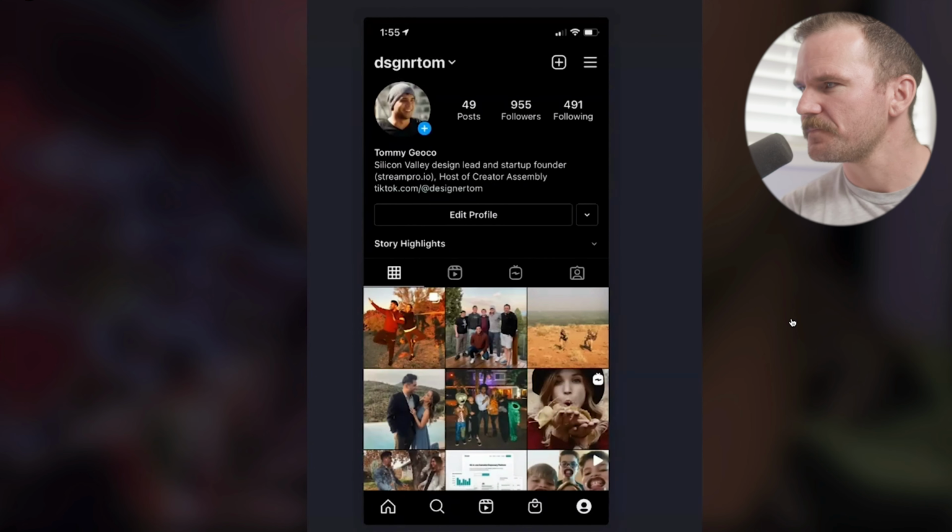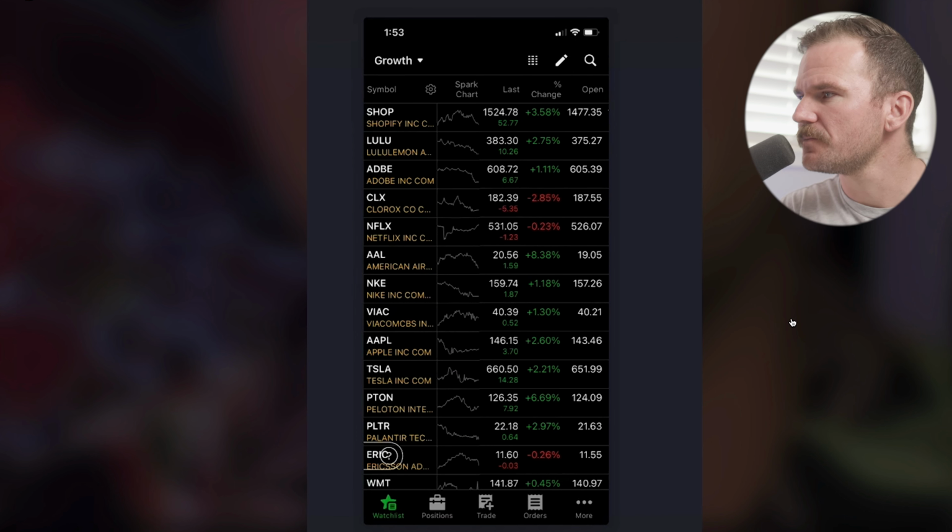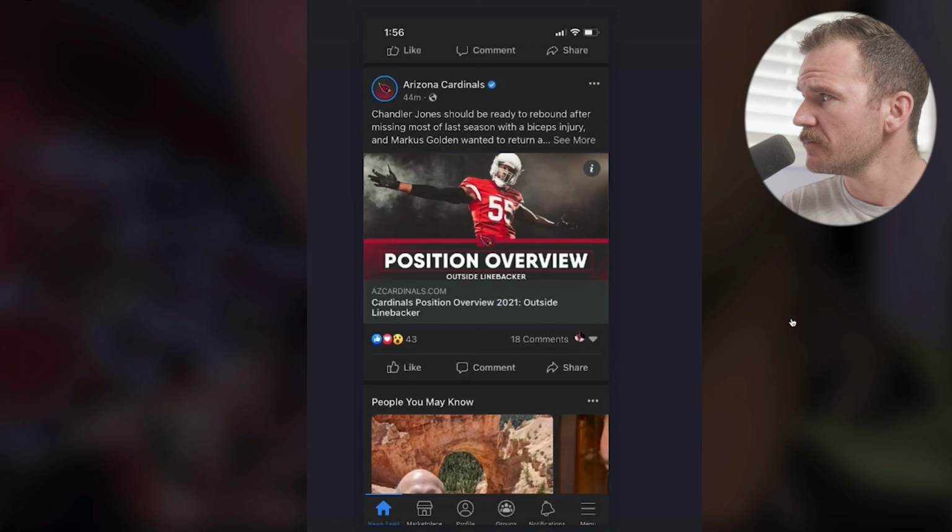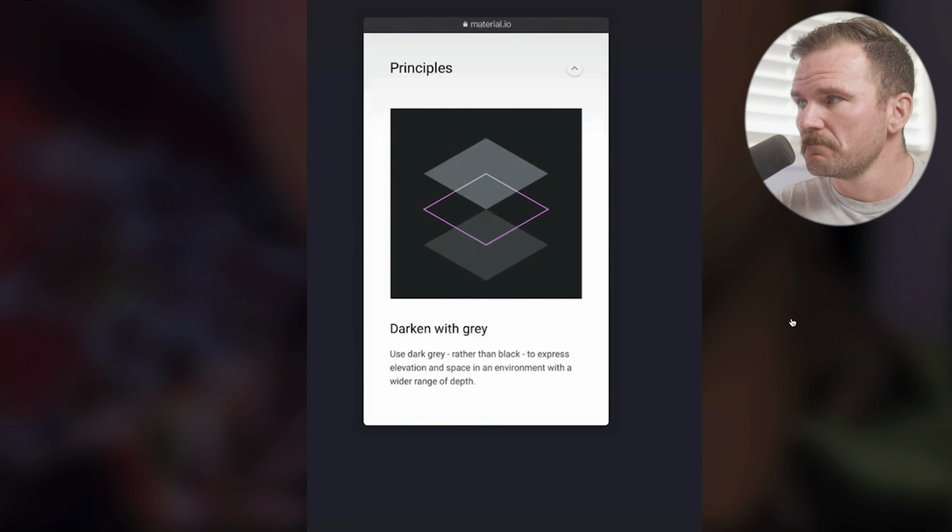Welcome to Design Decisions That Don't Matter, where I solve meaningless design arguments once and for all. Okay. Black backgrounds reduce brightness on displays, but they can also make white text harder to read and increase eye strain. Dark gray backgrounds don't reduce as much brightness as black, but they're proven to reduce eye strain. They're also recommended by Google's Material Design. Allow dark mode to reduce eye strain. Use dark gray. We talked about this in another video.